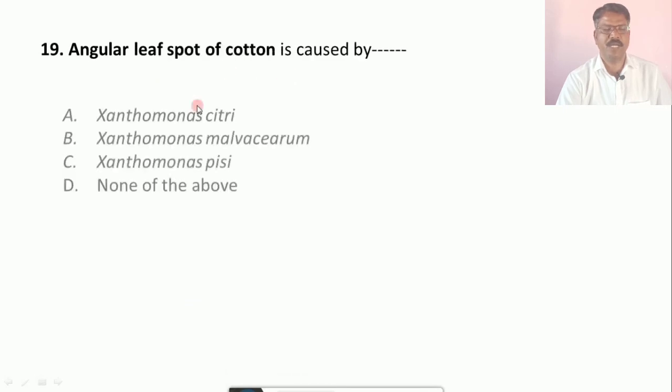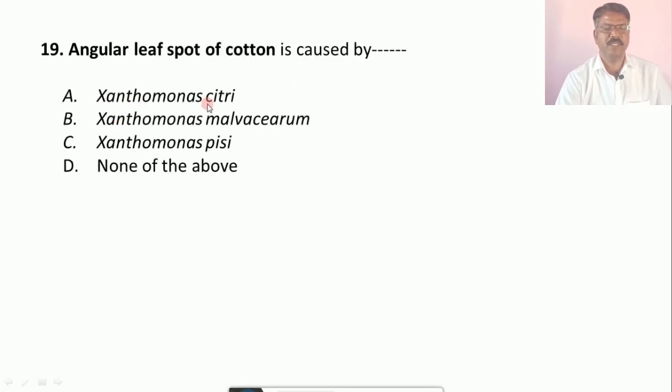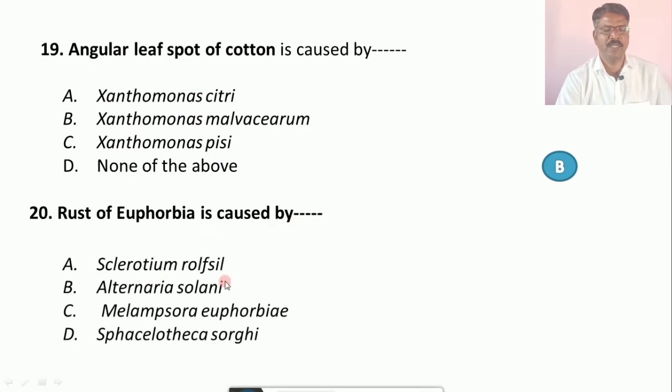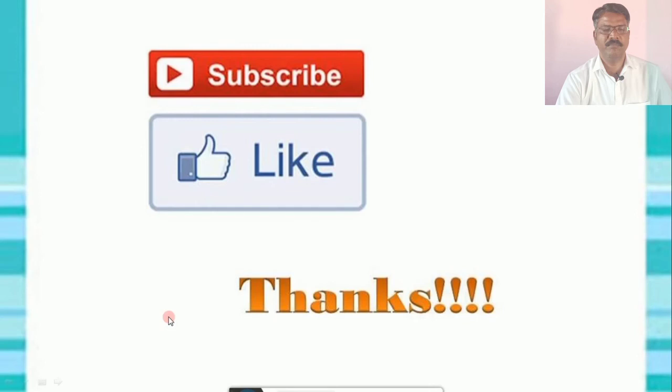Question number 19. Angular leaf spot of cotton is caused by. Options are A. Xanthomonas citri, B. Xanthomonas malvacearum, C. Xanthomonas pisci, D. None of the above. And the correct answer is B, that is Xanthomonas malvacearum. Question number 20. Rust of euphorbia is caused by. Options are A. Sclerotium rolfsii, B. Alternaria solani, C. Melampsora euphorbiae, D. Sphacelotheca sorghi. And the correct answer is C, that is Melampsora euphorbiae. So this is all about the 20 multiple choice questions based on plant pathology.